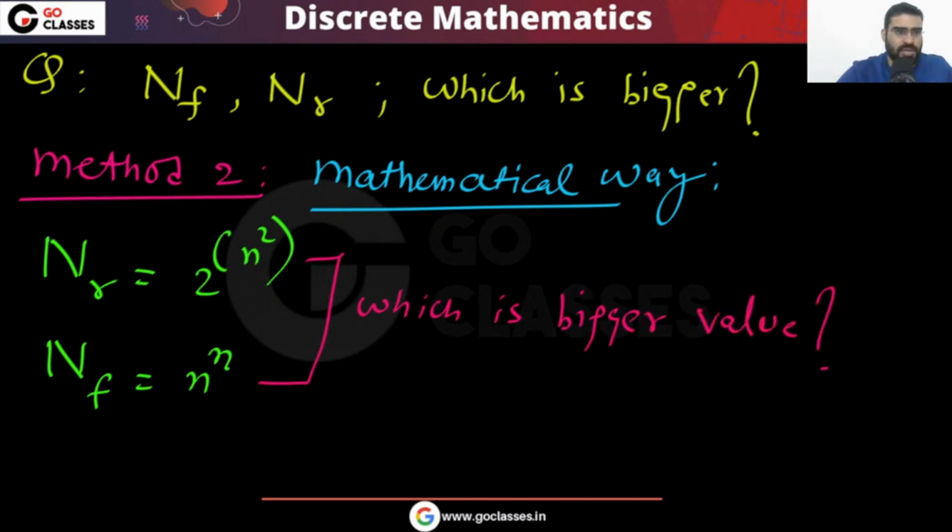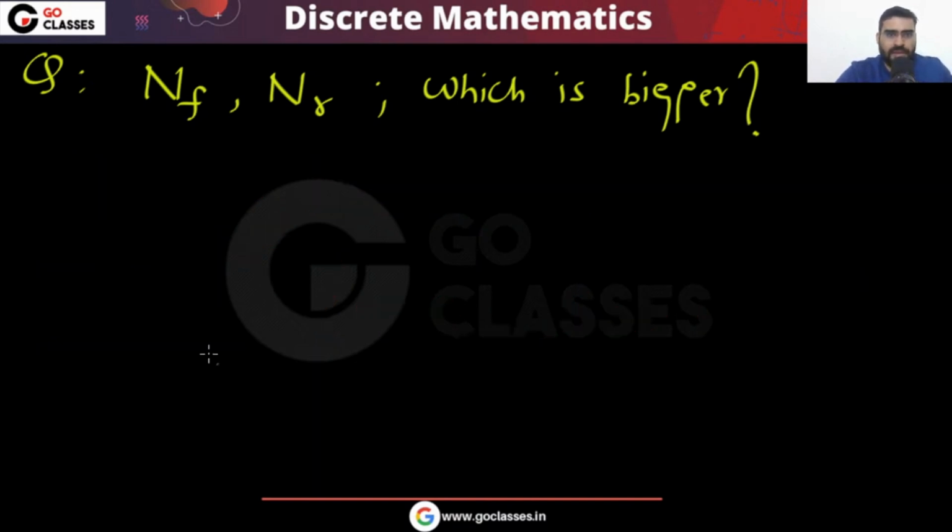So in your algorithms subject, you have this type of functions, right? Yes or no? Asymptotic comparison you can do, correct? For example, if I give you n power n and 2 power n square, which looks bigger? How can you compare them? Which value is bigger? Simple question I am asking.